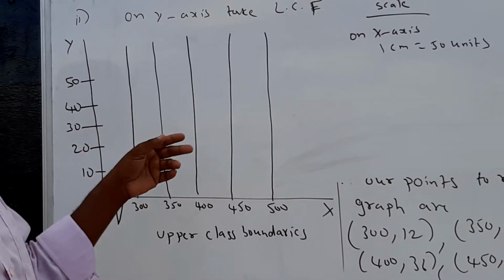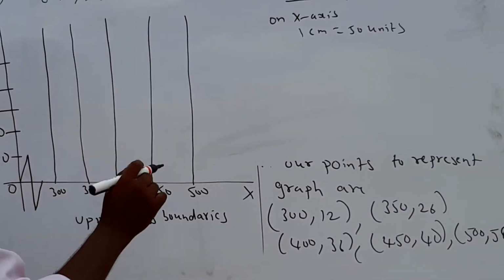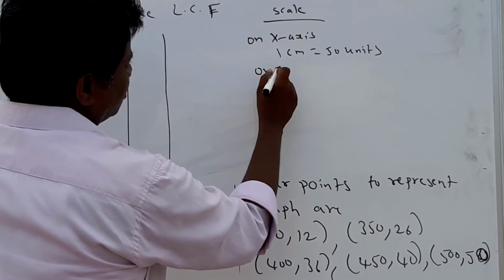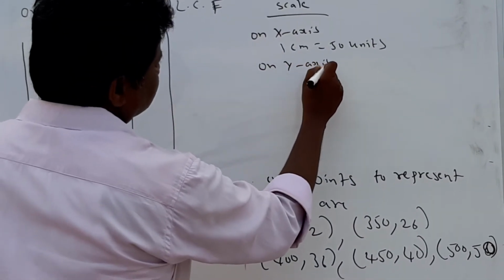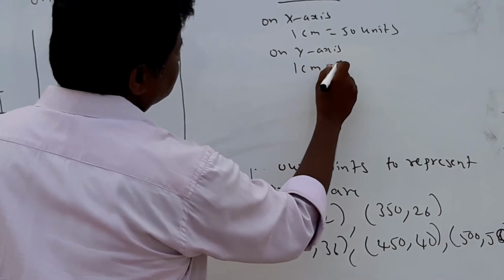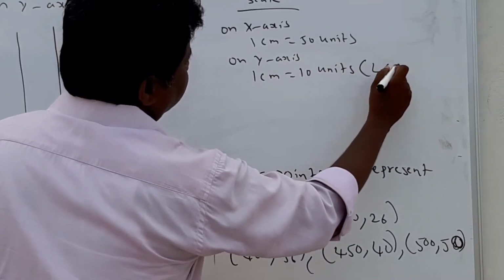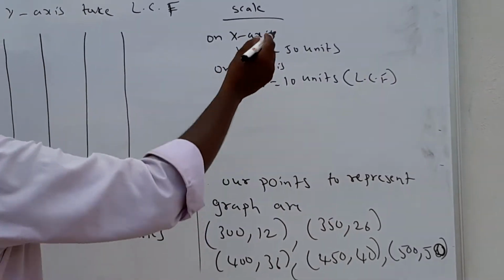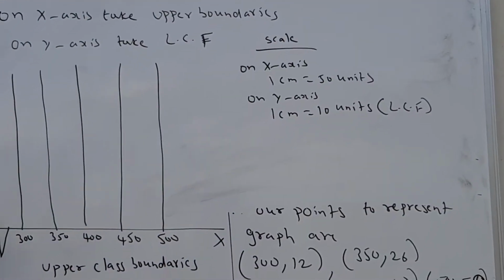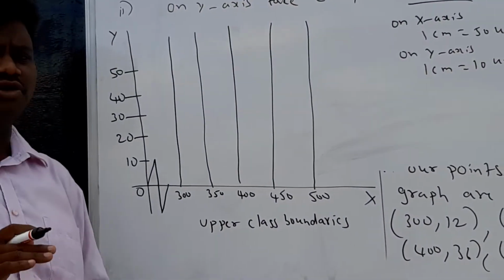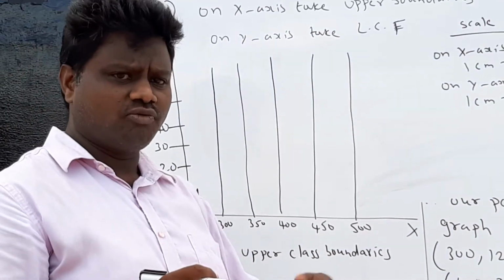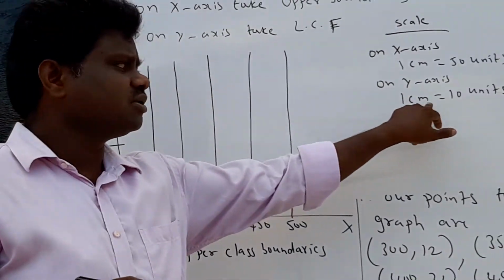Here this is LCF, and this is upper boundaries. Either 5 or 10 you can take; if you take 5, on the y-axis 1 centimeter is 5 units. No problem.